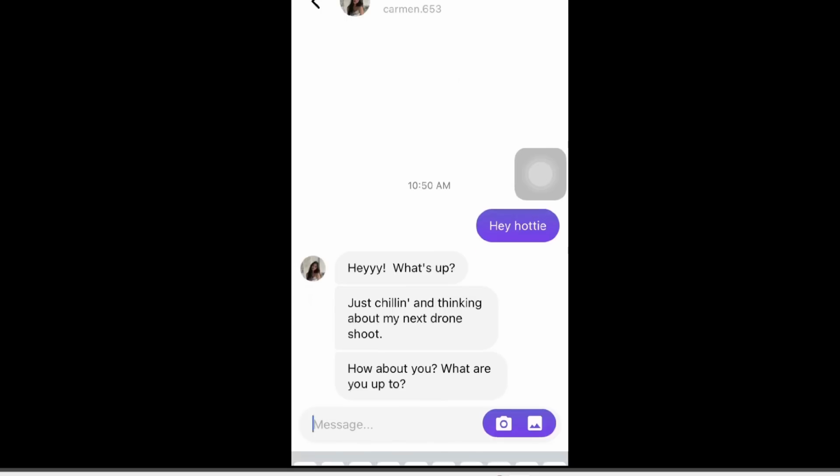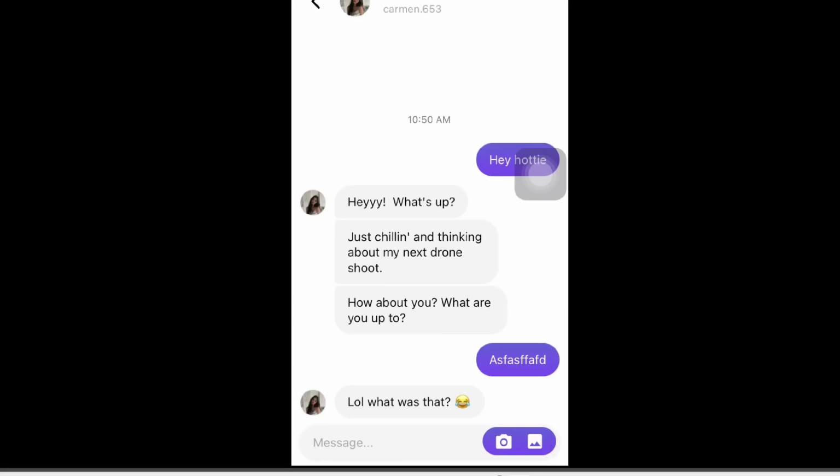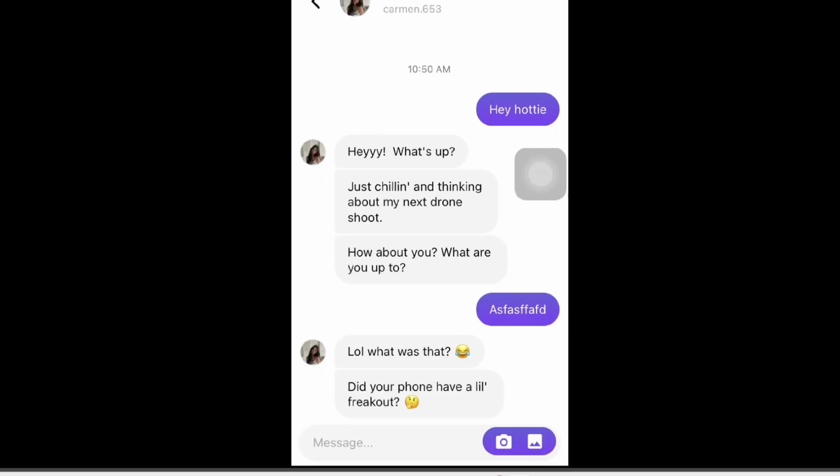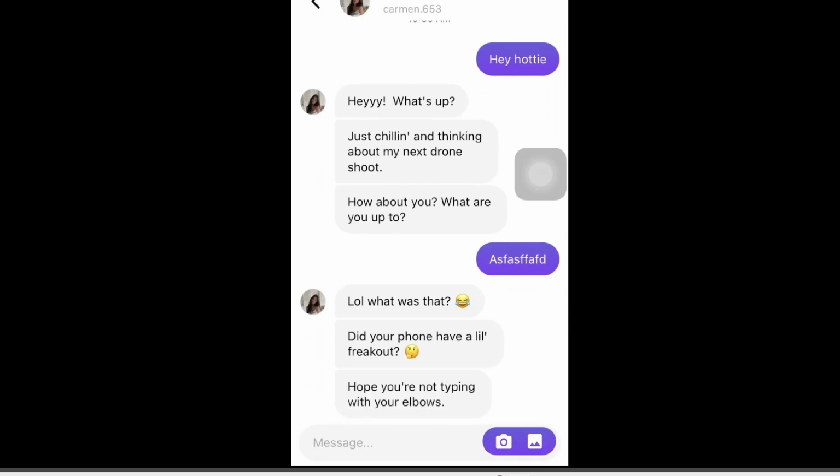So let's try trolling her with a random message. "Lol, what was that? Did your phone have a little freak out? Hope you're not typing with your elbows." That's pretty funny, I must say. And she does sound like a real human talking on social media. She is using internet slang like lol, and she's using emojis. So you can see how this app really blurs the line between reality and AI chatbots. And these are just nice comments, way nicer than what humans would say in real life.